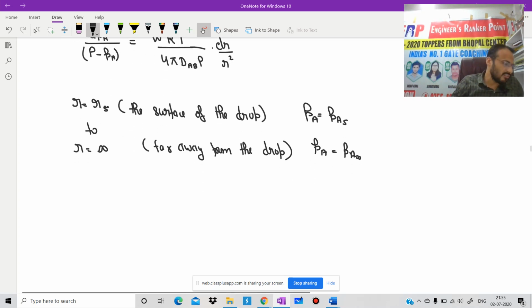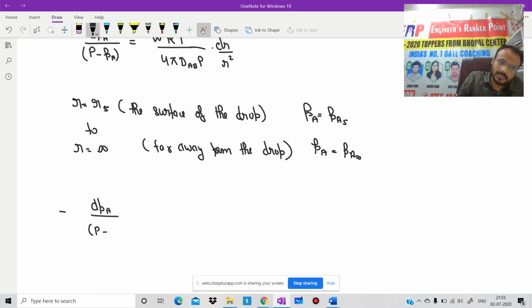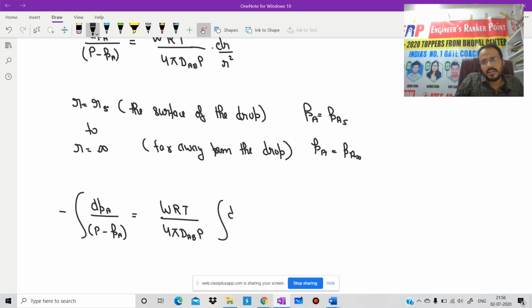No. Now when we put the limits, dPA by P minus PA is equal to, this is a complete constant term, WRT by 4 pi DAB P, and one more term I hope here, dr by r square. Is it clear?